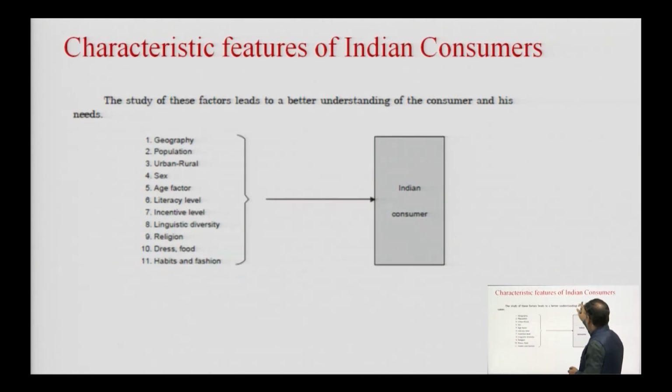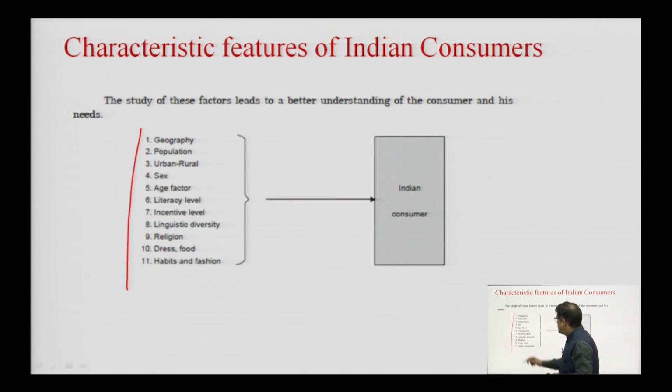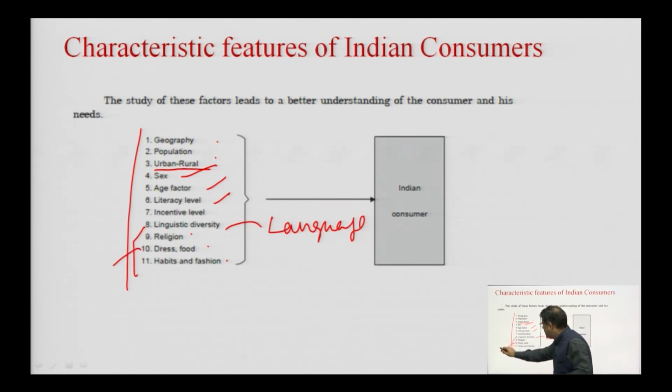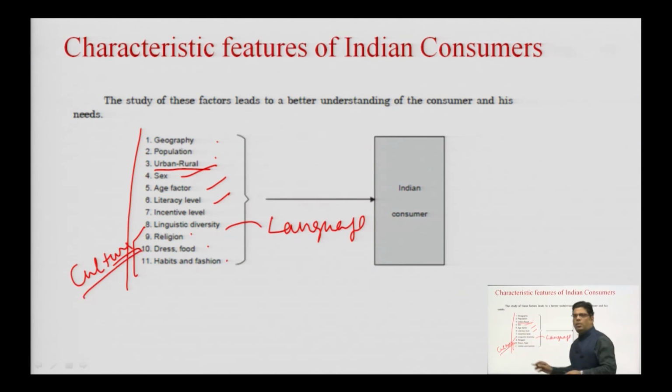Now, the characteristic features of Indian consumers. There are certain characteristic features of Indian consumers which are important for us to understand. These are certain demographic features like geography, the population, whether the consumer belongs to an urban area or rural area, the gender, the age factor, the literacy level or the education level, the linguistic diversity or the language diversity, the religion, dress and food, habits and fashion. So, the last three are a part of the culture of the consumer. All these factors are taken into account, and these are all very important factors which define the behavior of a consumer in a particular way.